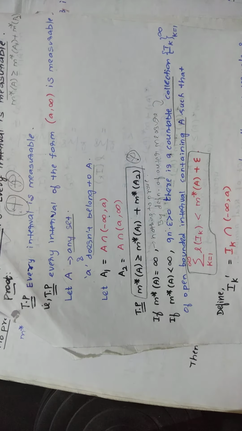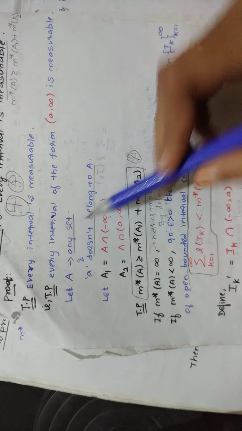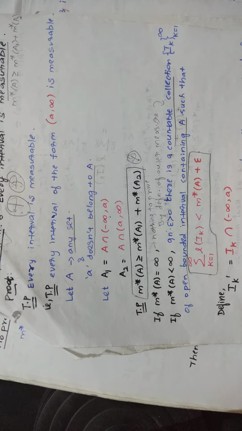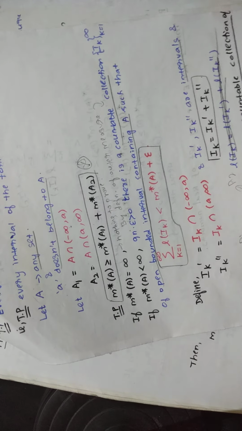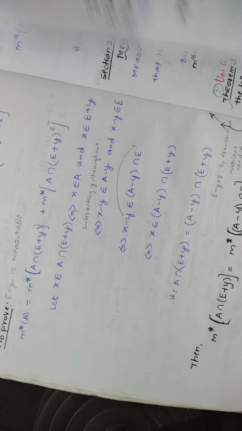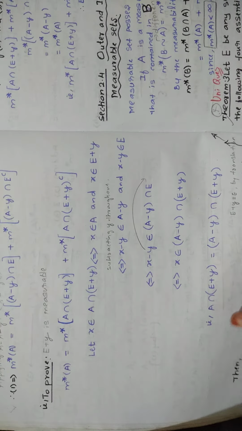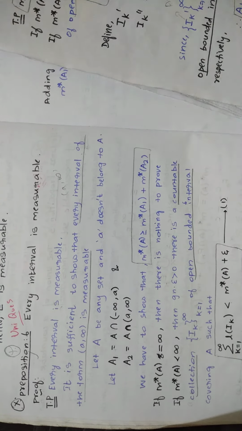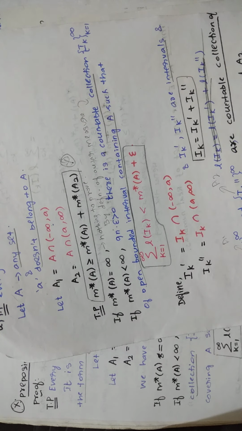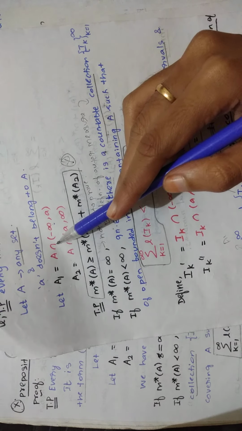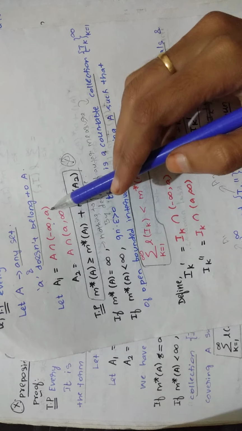So here is how you have to write it in sentences: let A be any set that does not contain, let me look at my note. Okay. Let A be any set and a does not belong to A. That is what you have to write. Now after that, you are taking another two sets, A1 and A2, and you are saying A1 equals the intersection of A and (−∞, a).